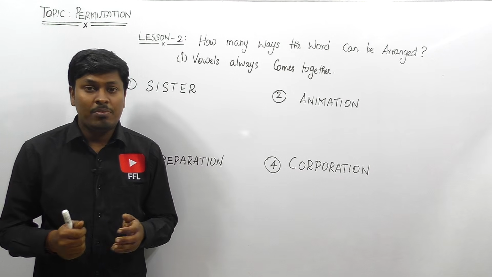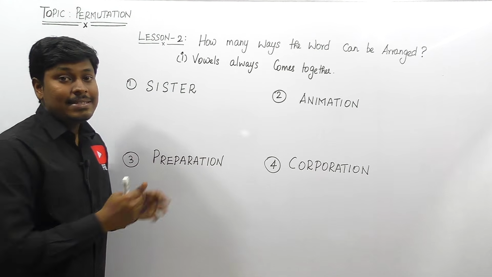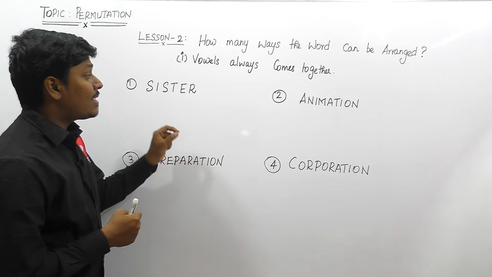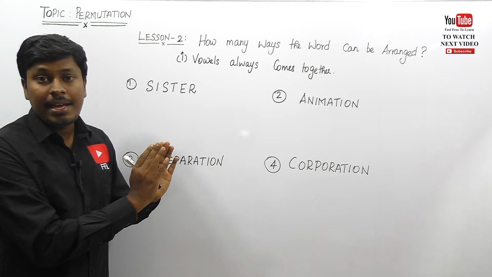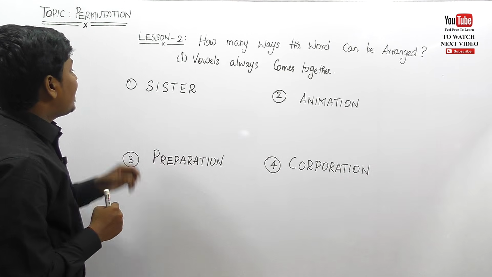So friends, let me move on to some other examples where the letters are repeated. In the previous case there were no repeated letters, but in this case there are repeated letters. But the question is the same, right? How many ways can the word be arranged? The vowels should always come together, right? Okay, let me take example number 1.